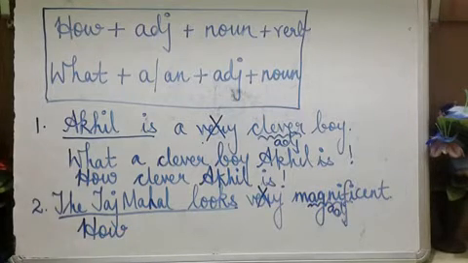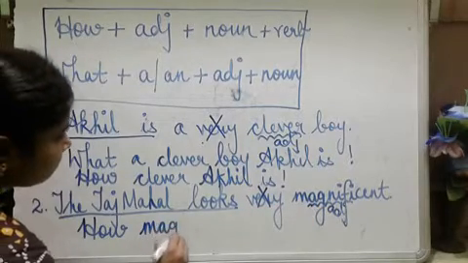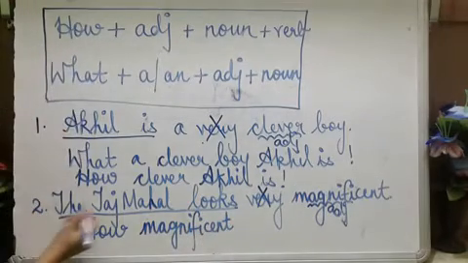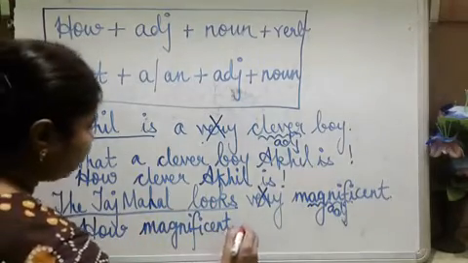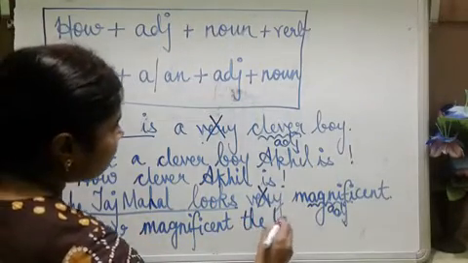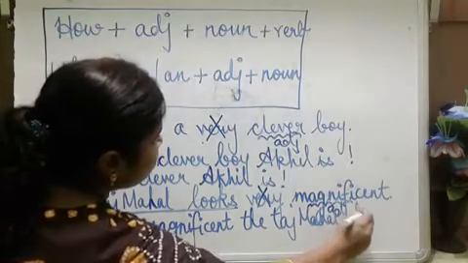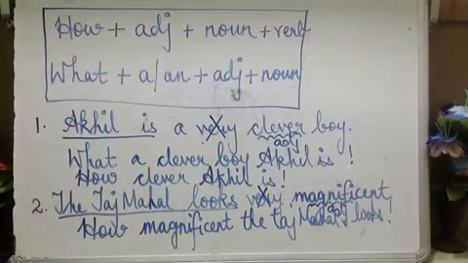So start with how. Then the adjective: how magnificent. Then the subject and verb which you have underlined: how magnificent the Taj Mahal looks. Exclamatory mark. Don't forget to insert an exclamatory mark at the end of the sentence. Then next I also have some more rules.